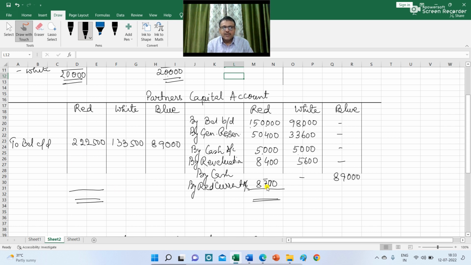So he is supposed to bring 8,700 towards its capital, and white is having a surplus amount in his balance, so he will be paid off 8,700, but we are not paying him off right now, rather we are transferring the balance to his current account. So here I am writing to white's current account 8,700.